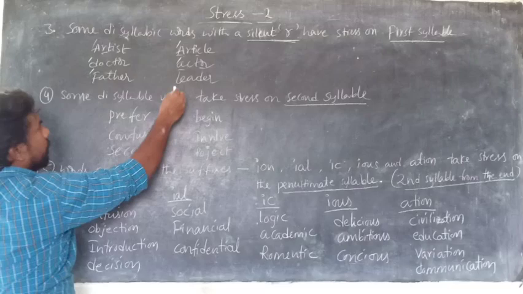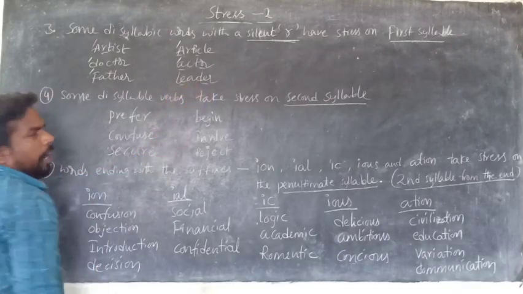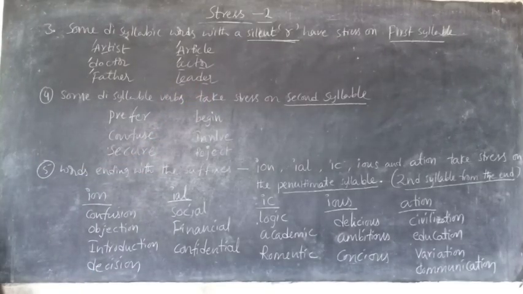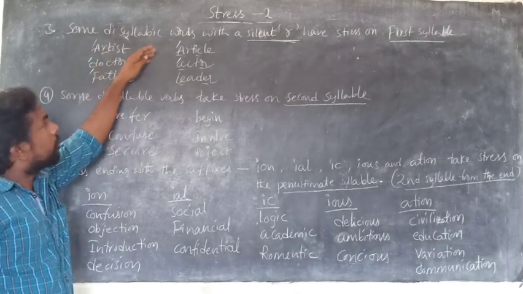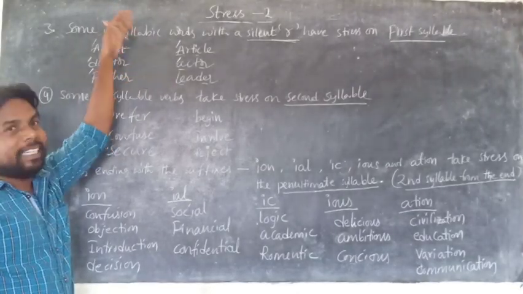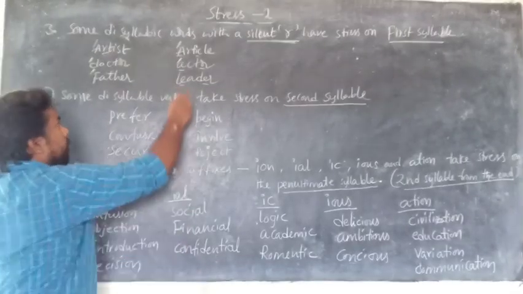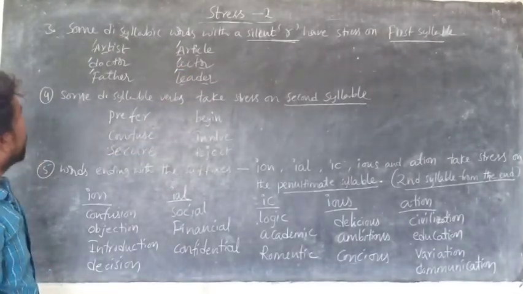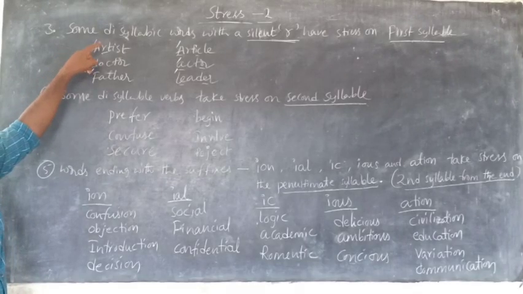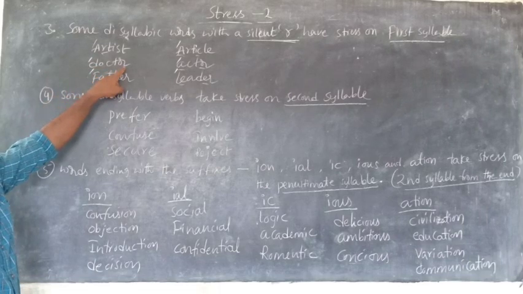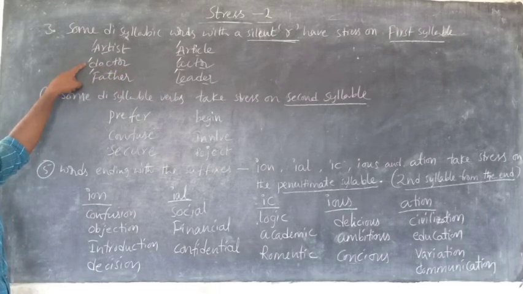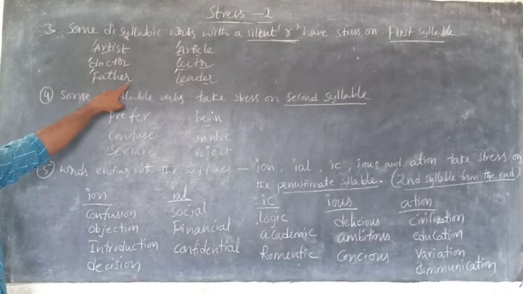Last one, leader. R silent. Leader. Disyllabic. Article, actor, leader. Is it clear? It's a disyllabic word and R is silent. Artist, a disyllabic word and R is silent. So stress on the first syllable because R is silent.